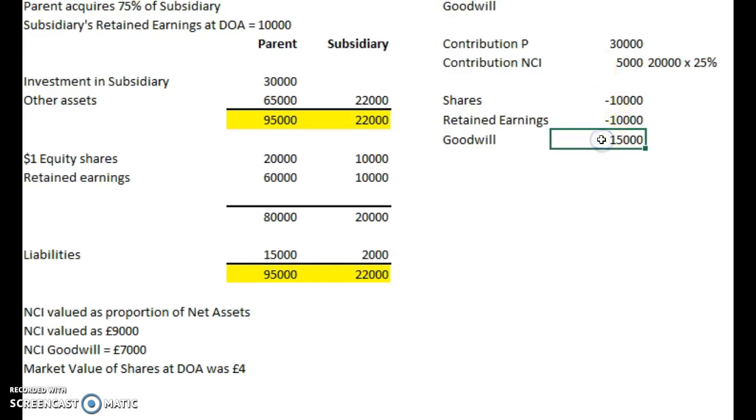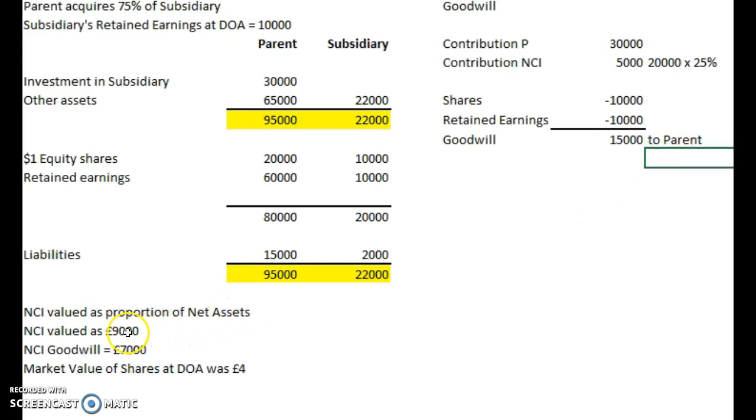Now, to whom is this goodwill attributable? In fact, in this situation where it's stated as a proportion of net assets, the non-controlling interest have only really purchased a proportion of this. They haven't paid anything over that to cover goodwill. So when it's stated in this way, the goodwill is only attributable to the parent.